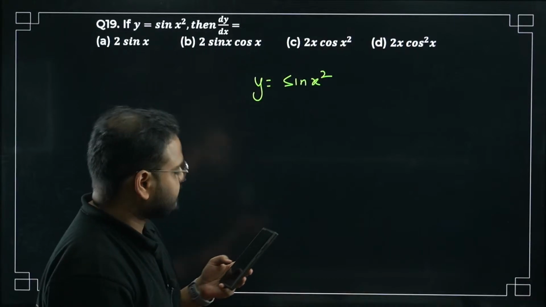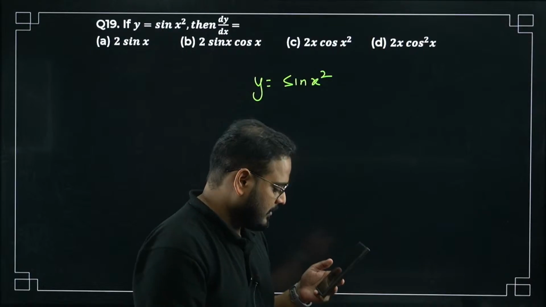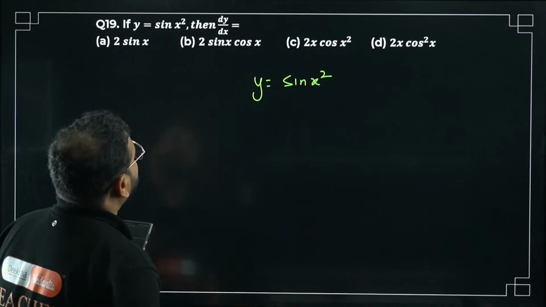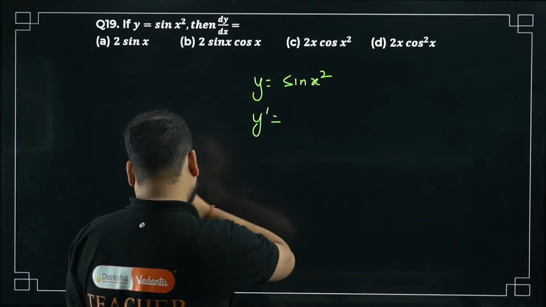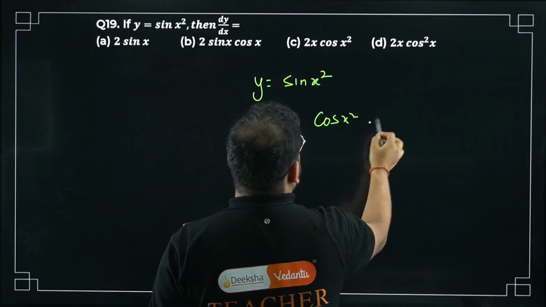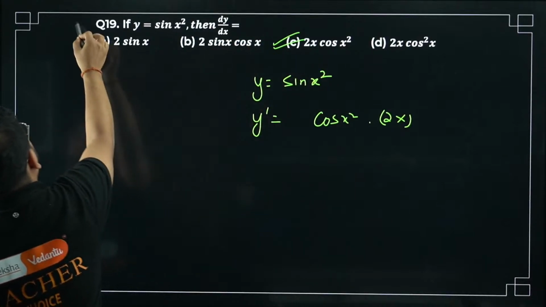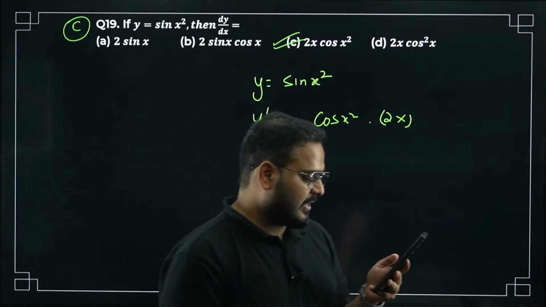Differentiate this. Come on. Give me the answer. This is a simple question. It'll become y dash equals sin becomes cos, so cos x square, and then differentiate x square, so 2x. Option C. Okay, so all of you got the right answer.